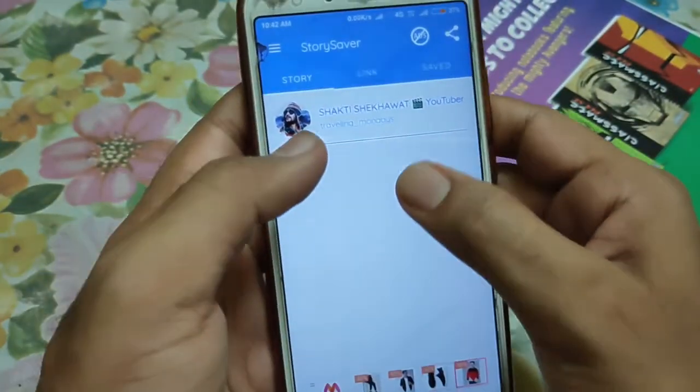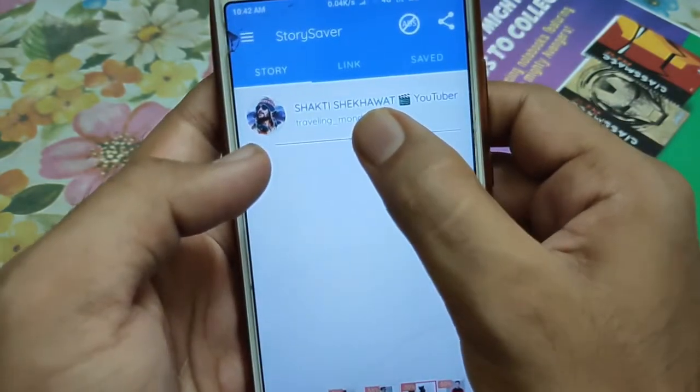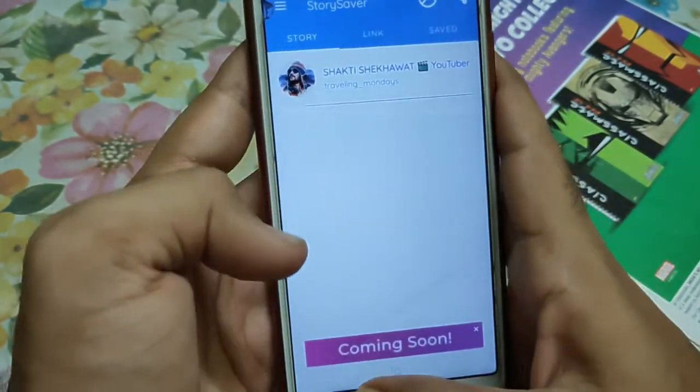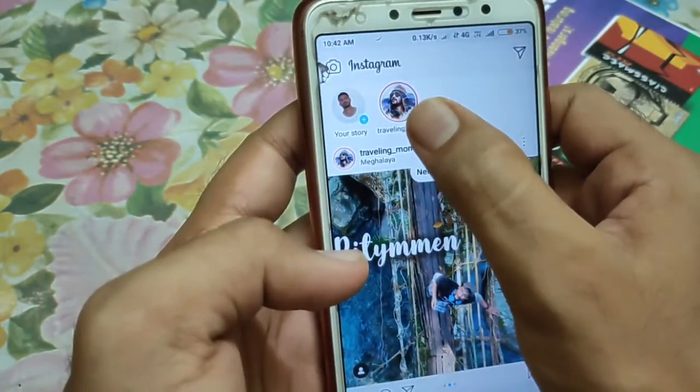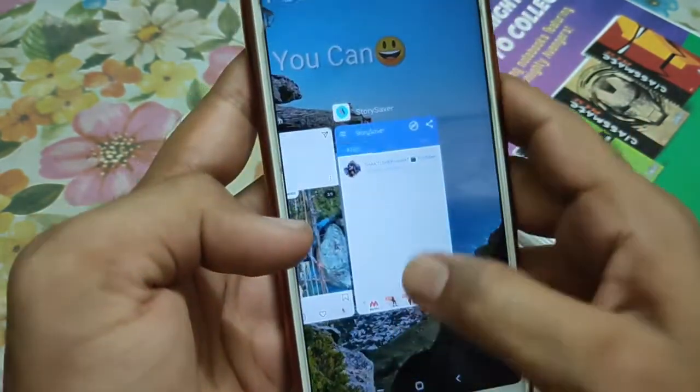Guys, in a similar way, you can also save an Instagram story. You can see a new Instagram story. Currently, I just have this Instagram story in my Instagram account. So I'm going to show you my Instagram account. You can see I'm in my Instagram account. Currently I have this story from Traveling Mondays only.